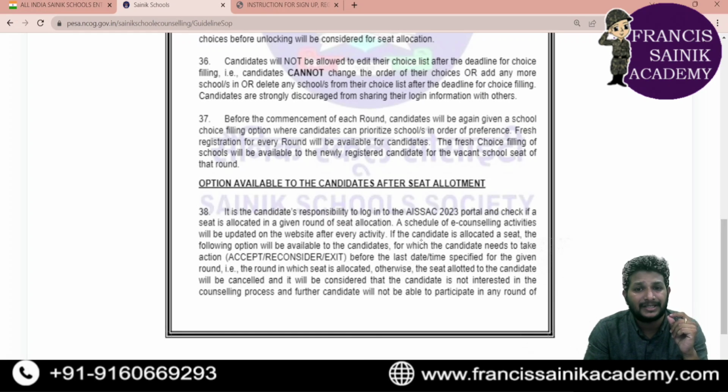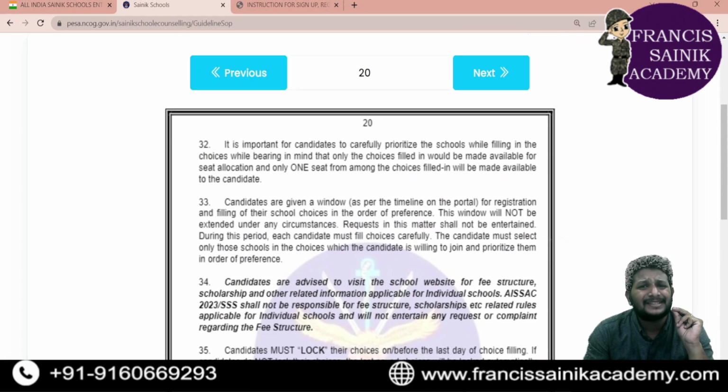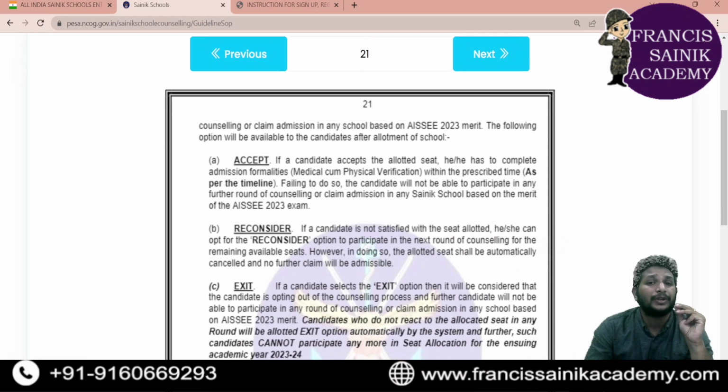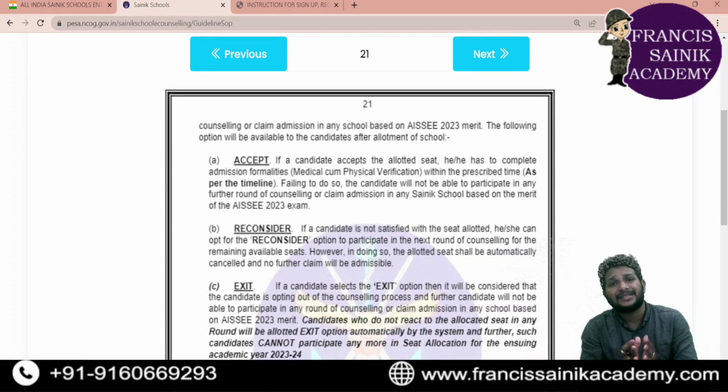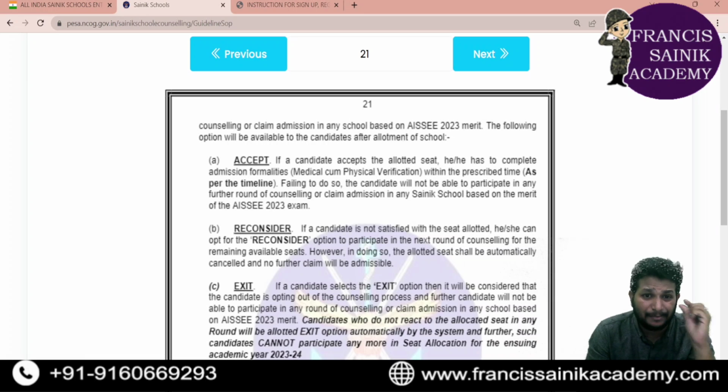So what if you got the message that the seat has been allocated? The first thing you need to understand is, you'll be getting 3 options once you log into your e-counseling account with the username and password. You'll be getting these options: accept, reconsider, exit. What do accept, reconsider, exit mean? As I told you, if you are happy with the seat which is allocated to you, you need to click the accept option.